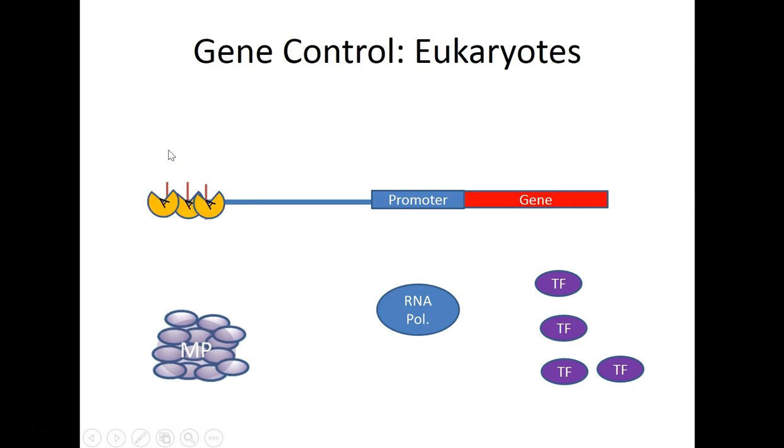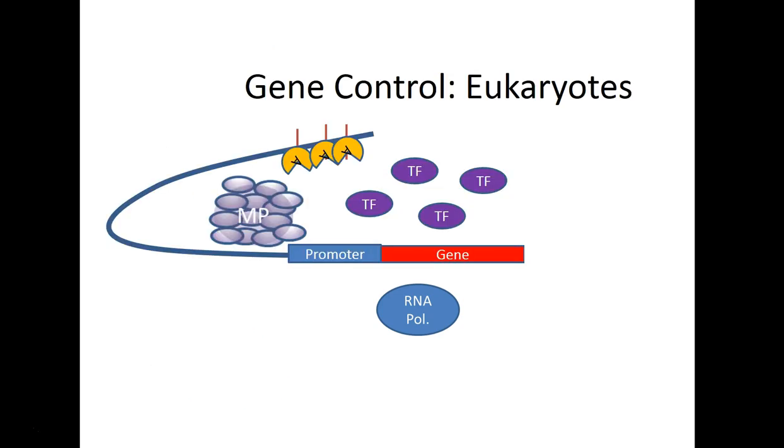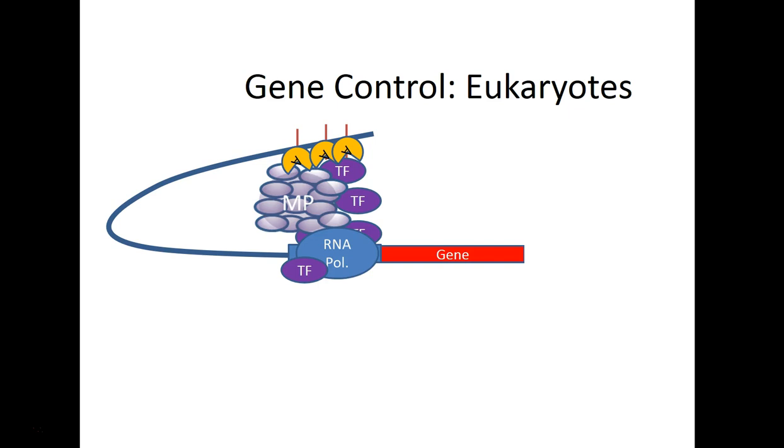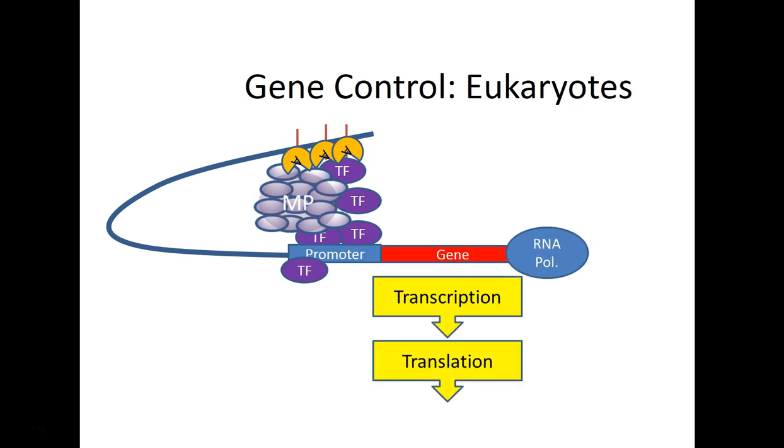The activator proteins are going to bind to the enhancers. What's going to happen is the mediator proteins are going to come into the region. Transcription factors are going to also be in the region. They're going to assemble at the perfect conformation, and that means RNA polymerase is going to go down the line and transcribe the gene, and then you will ultimately translate the protein as long as everything else is in place.